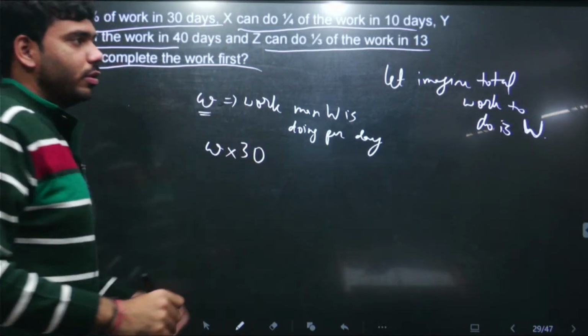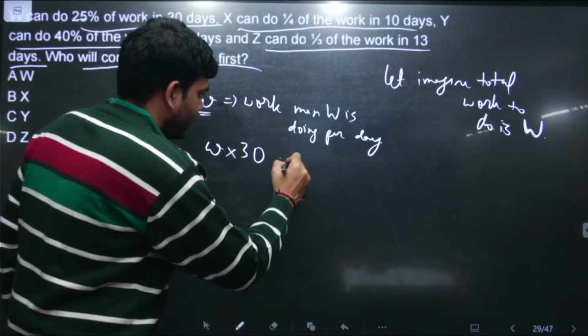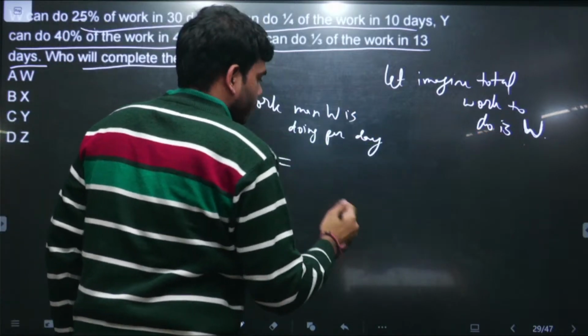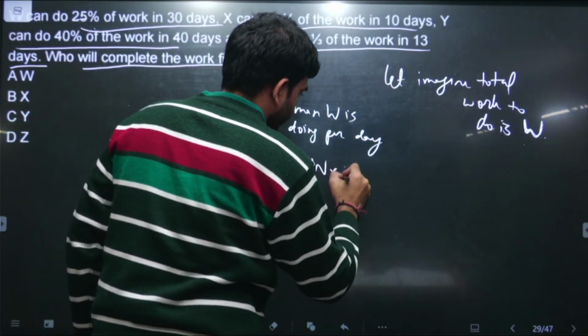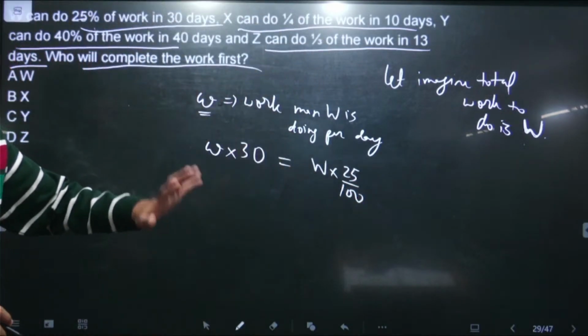When this W is doing work for 30 days, this is the work this W will be doing for 30 days, and this is equal to 25% of the complete work. The complete work is W, and 25% of this complete work. This is the mathematical expression. I'll repeat this thing again.